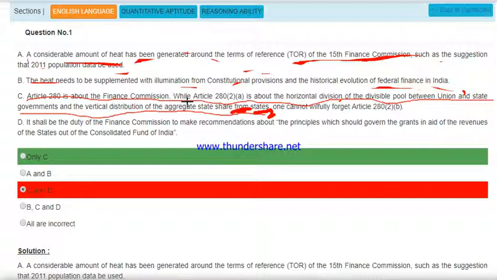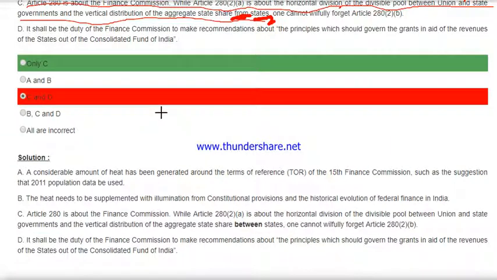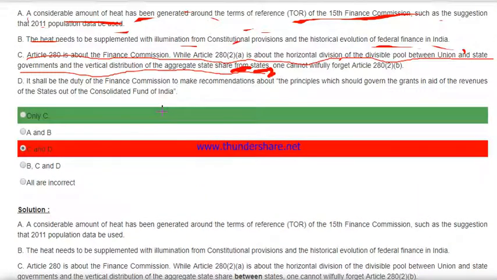So let's see our solution and check it. What is the answer? A considerable amount of heat has been generated around the terms of the reference of the 15th Finance Commission, such as the suggestion that 2011 population data be used. I think that is okay. The heat needs to be supplemented with illumination from constitutional provisions and the historical evolution of federal finance in India. I think that is all okay.